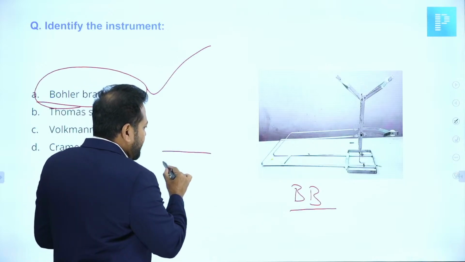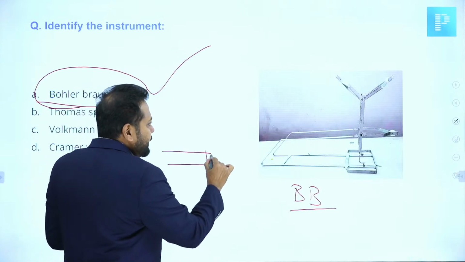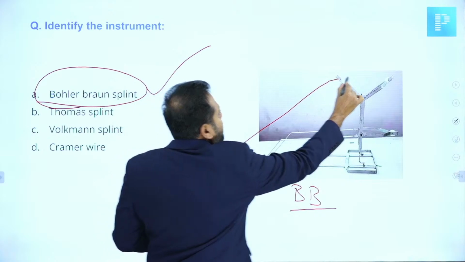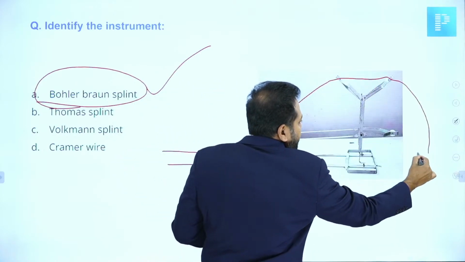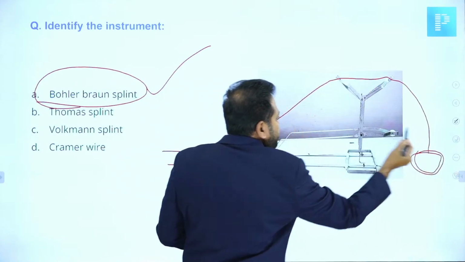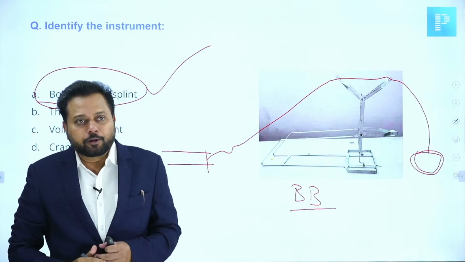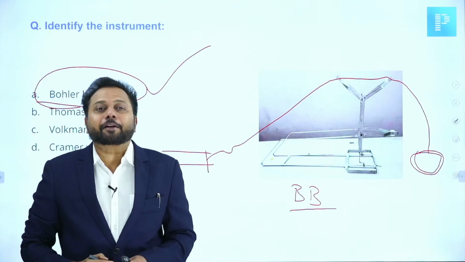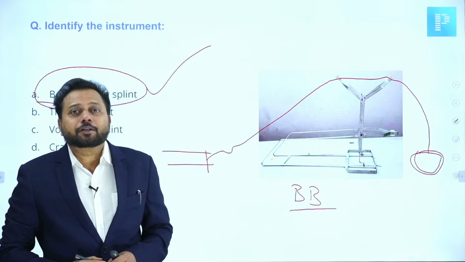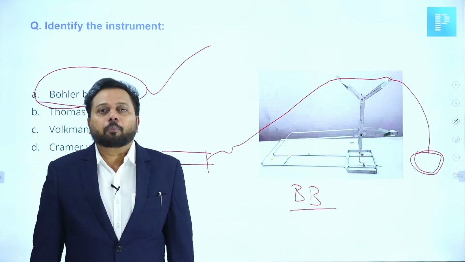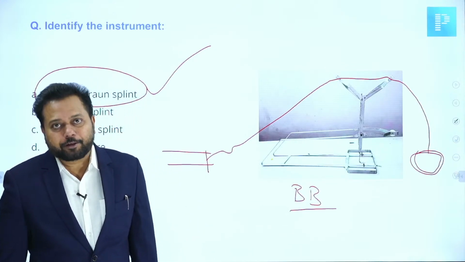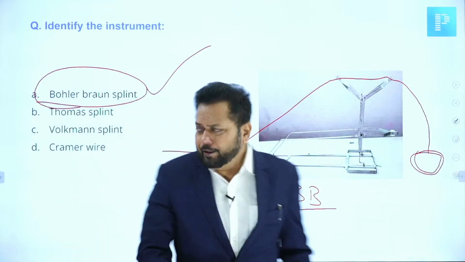The patient is lying here, and I am putting a skeletal traction. It is tied to this and a weight is given here. You would have seen this several times in the ward. This splint is used for skeletal traction. This is called Bowler-Braun splint, BB splint. So, this is totally different.